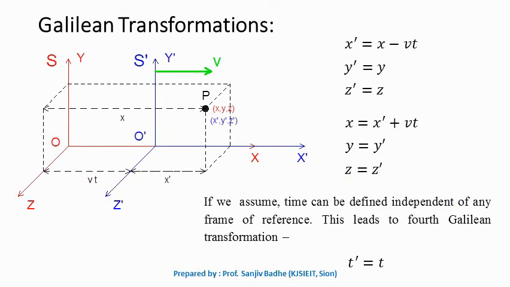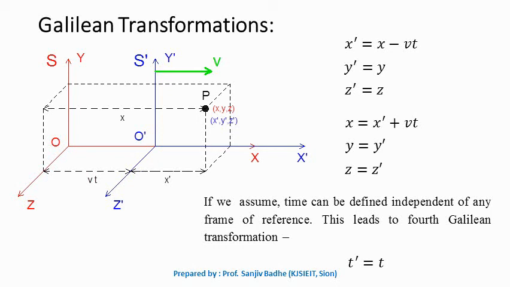Now just look at the figure. From the figure we can note that x can be written as x prime plus vt, or the same thing can be written as x prime equal to x minus vt. As the frame S prime is moving only in x direction, the y and z coordinates will remain unchanged. So y prime is equal to y, z prime is equal to z. Other way around we can write it as x is equal to x prime plus vt, y is equal to y prime, and z is equal to z prime.